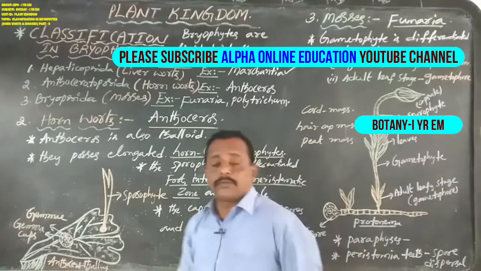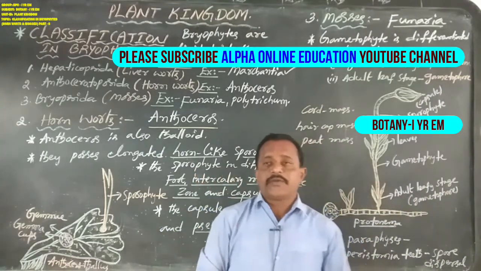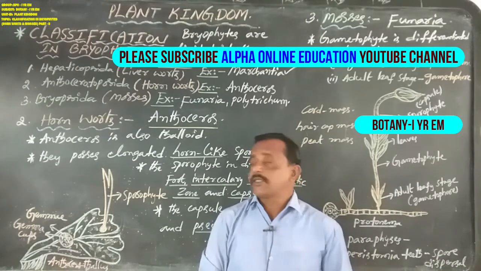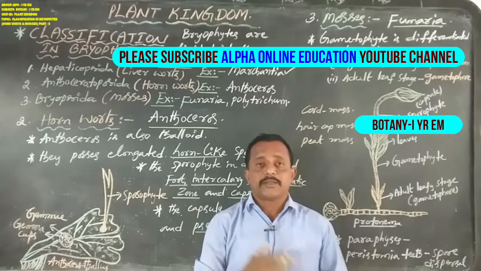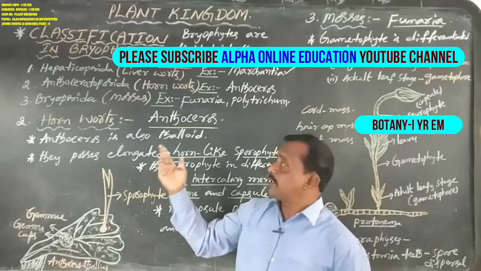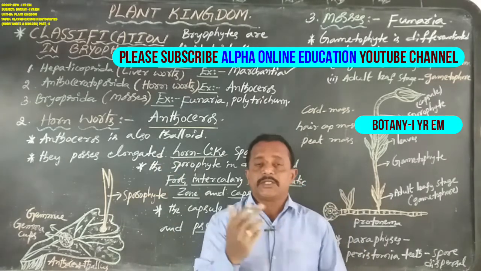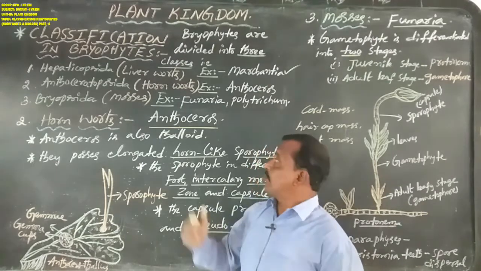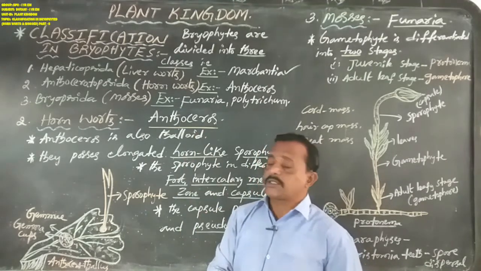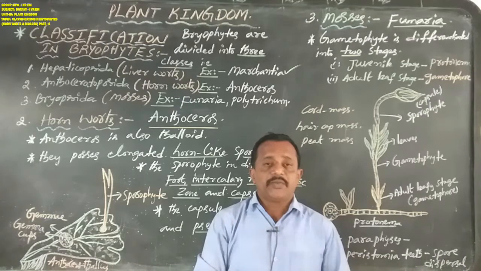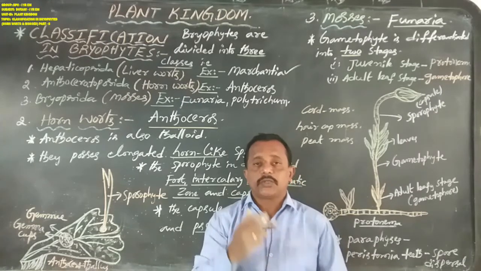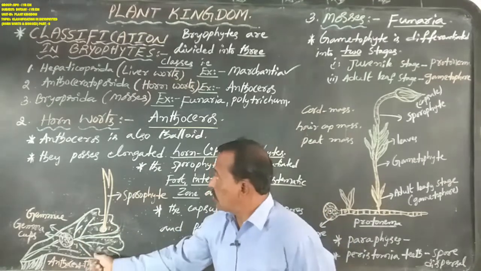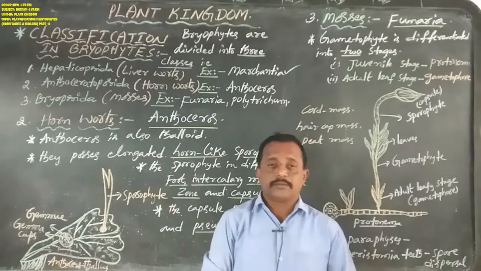Dear students, in previous classes we discussed the general characteristics of liverworts. Today, let us discuss the general characteristics of hornworts. The best example is Anthoceros. Generally, Marchantia is also thalloid, or thallus, and at the same time, Anthoceros is also thalloid.